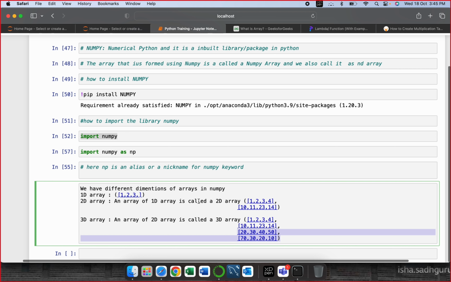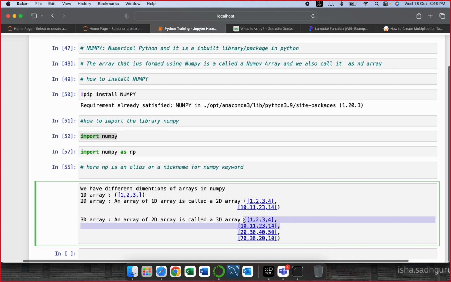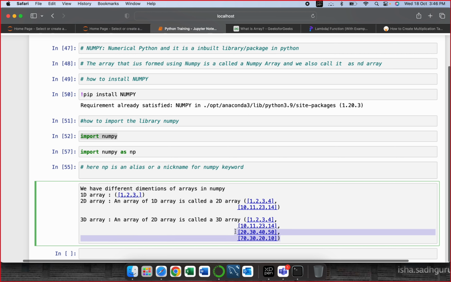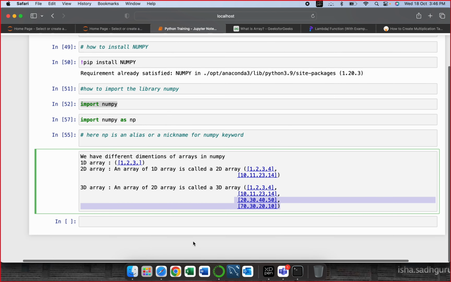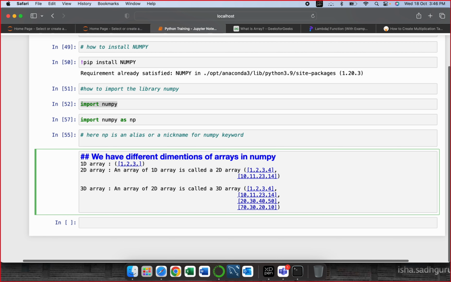And see, this is a 1D array. When I add one more 1D array to it, it becomes a 2D array. Now, this thing is a 2D array. When I add another 2D array to it, it becomes a 3D array. So, an array of 2D arrays is a 3D array. An array of 1D arrays is a 2D array. And a 1D array is a single dimension. So, that's how we work on this front. Let me put it like this.